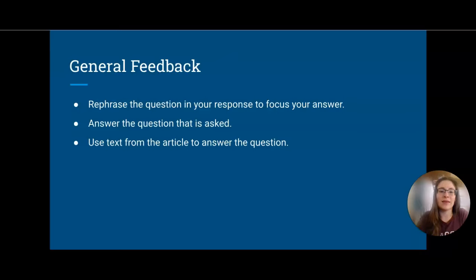And lastly, using text from the article to answer the question. This is an article analysis question, and the goal is to see if you are able to find this information and understand it from the research article.